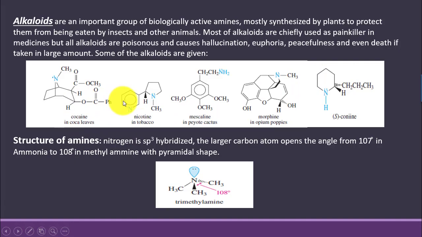Here some amines and their sources are given. Structure of amine. We say that in case of ammonia, nitrogen is sp3 hybridized, but its shape is not tetrahedral because of the presence of a bulky lone pair of electrons that compresses the hydrogen atoms bonded to the nitrogen atom in ammonia, and compresses the normal tetrahedral bond angle of 109 degrees to 107 degrees.